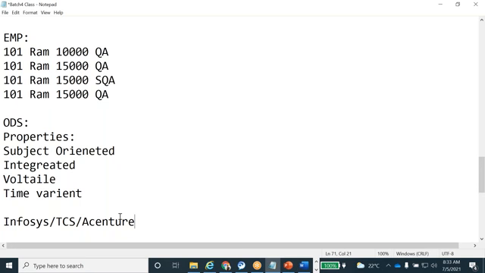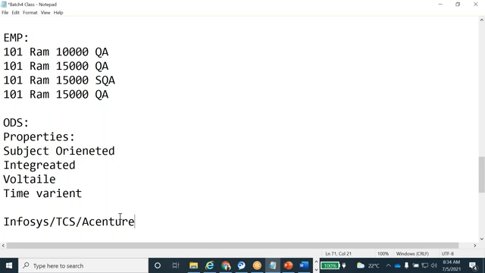Medium or small companies can't maintain their history for 5 years, 10 years or 15 years. They don't have that much cost and effort. They want only 3 years of data. For example, I want to analyze my sales and my business from the last 3 years, always. In that scenario, they will go for the ODS.